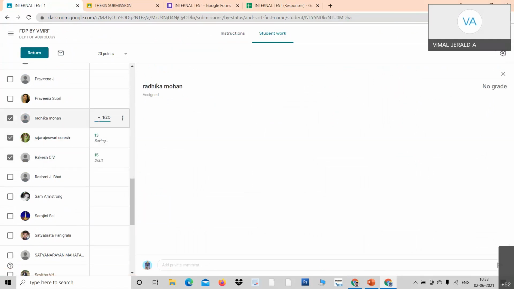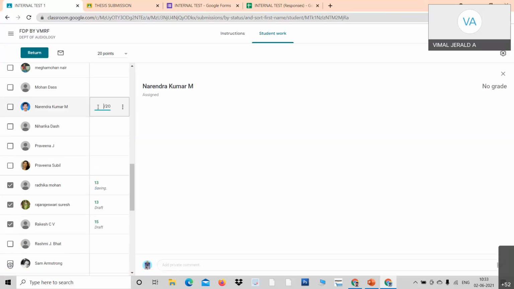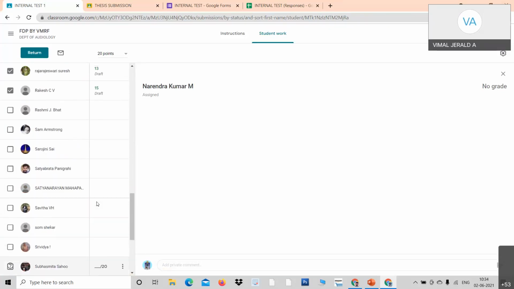So 20, so 15. And the next, Professor Narendra Kumar, it is 15. So after giving the marks, you will have to manually enter. See, I told you, if it is G Suite, the marks can be extracted here automatically. Please understand, if it is G Suite, the marks will be extracted automatically. If you have an ordinary Google Form or ordinary Google Classroom, you will have to manually enter the marks, like your assignment that you do.